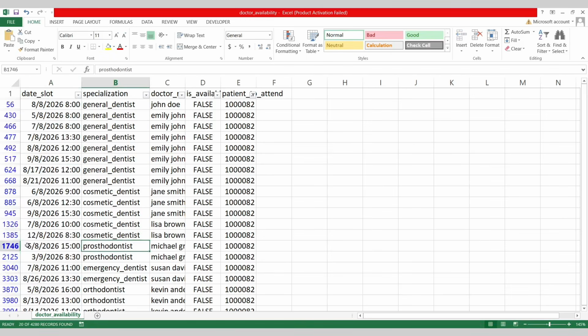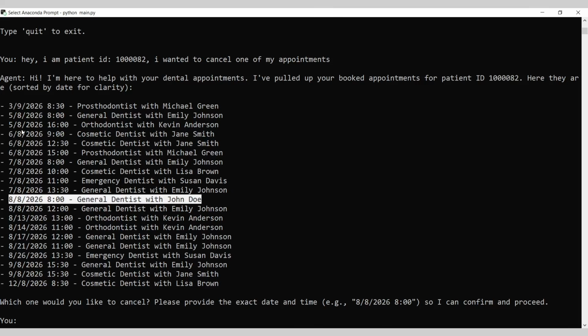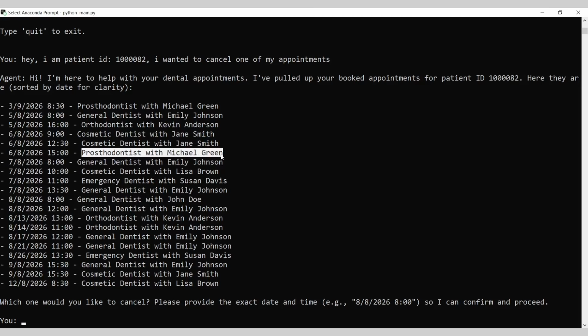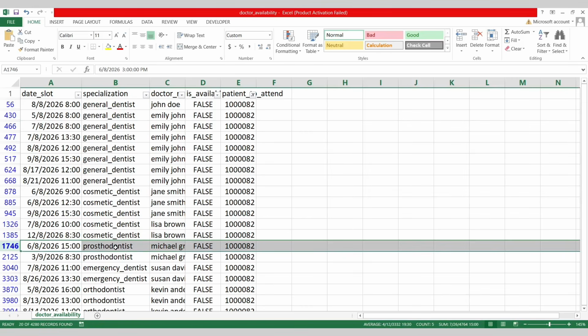Let's randomly check one of them. Okay, let's say this one. 6/8. 6/8 is here. 6/8/15. 6/8/15 is this one. Is it a prosthodontist with Michael Green? Yes, Michael Green prosthodontist. So it's working, right?